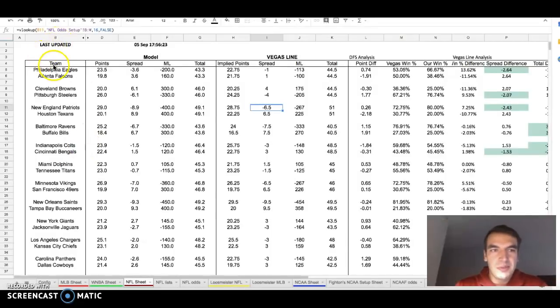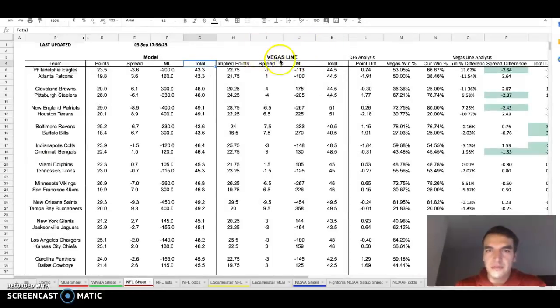You have your teams in this column. The model spits out what I expect the points of the team to be, my expected spread, which is just a pretty simple calculation between the two teams, the money line, and the total.